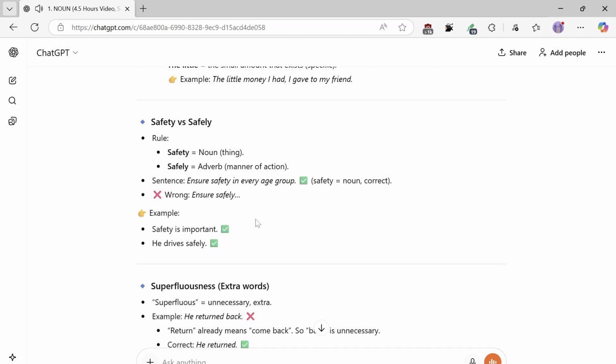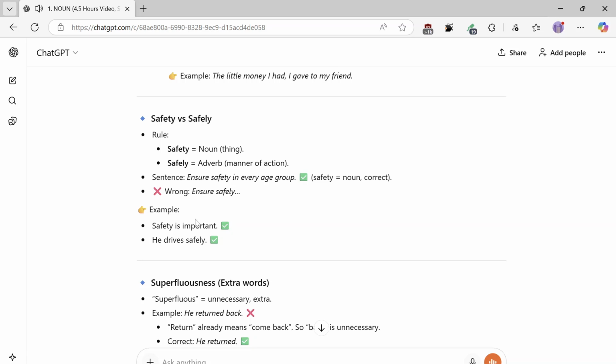Safety versus safely. Rule: safety equals noun, a thing. Safely equals adverb, manner of action. Sentence: ensure safety in every age group. Safety equals noun, correct. Wrong: ensure safely. Example: safety is important. He drives safely.